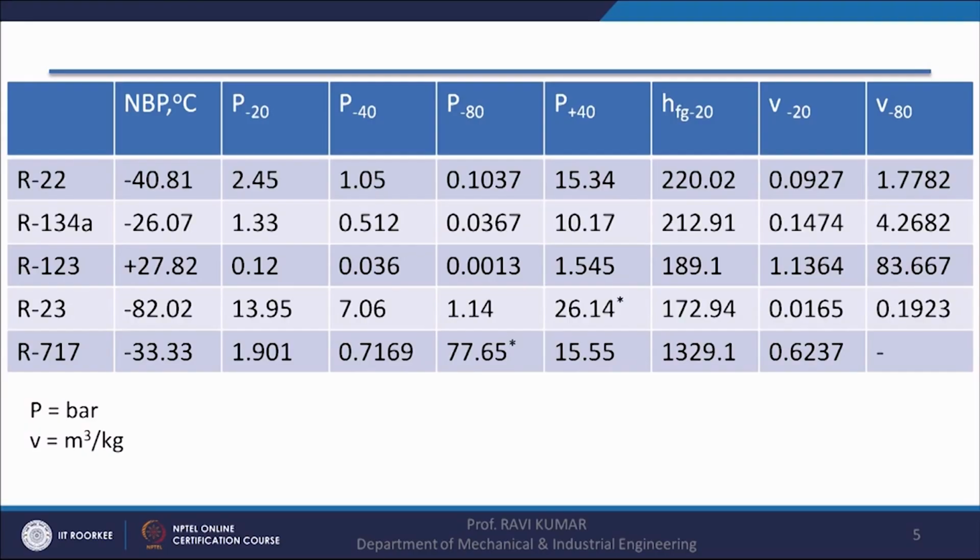Multi-compression can be accepted, but for this wide variation in temperature, the same refrigerant may not be recommended for use. Let us look at the properties of some of the refrigerants. For example, R22 has a normal boiling point of minus 40.81 degrees centigrade. If I am using R22 at minus 20, the pressure is 2.45 bar, and if I am using R22 at minus 80, it is 0.1037 bar. Remember, the moment we reduce the pressure, specific volume increases.